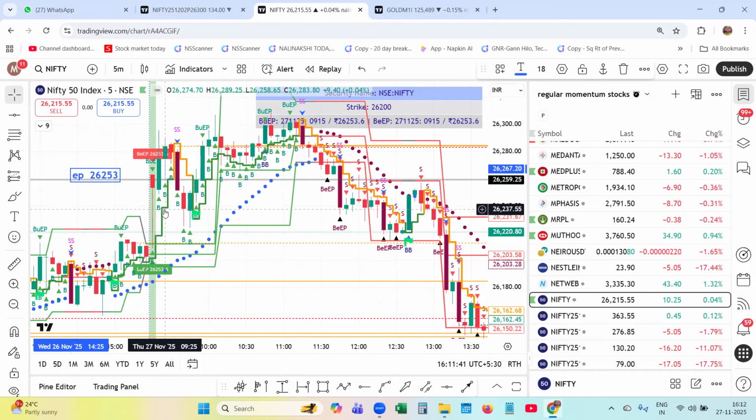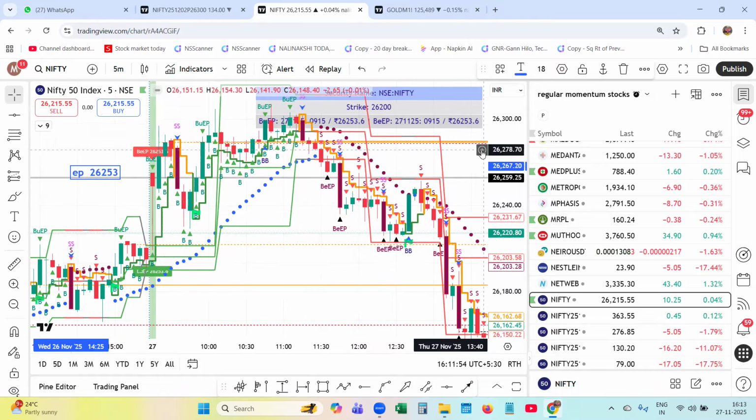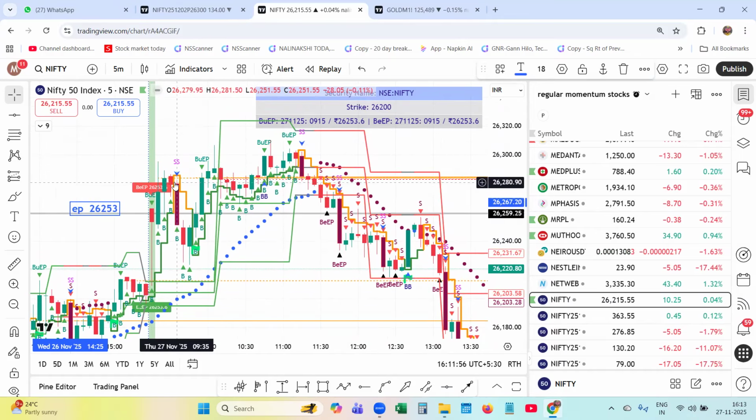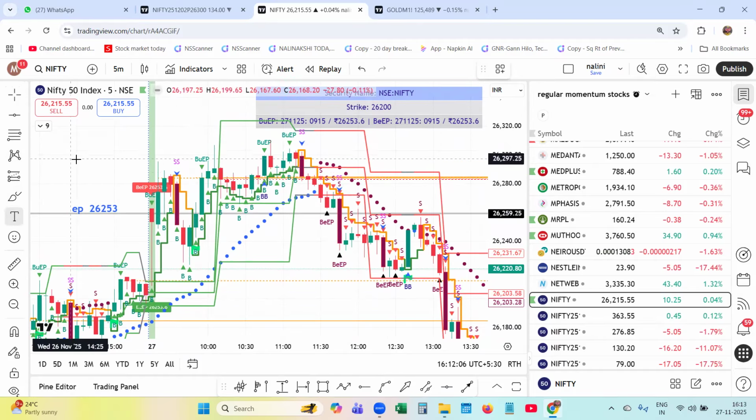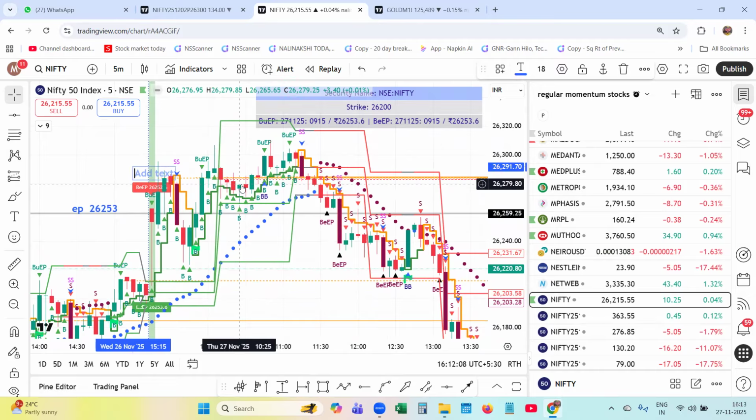The market tried to move higher, and you can see over here that a call writer already came into the picture around 26,284. In the morning opening bell, when price started making a high, within two candles, 5, 10, 15, 20 minutes, 26,284 call writers started coming into the picture.